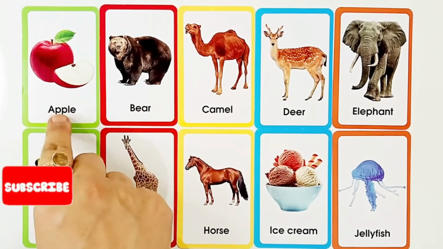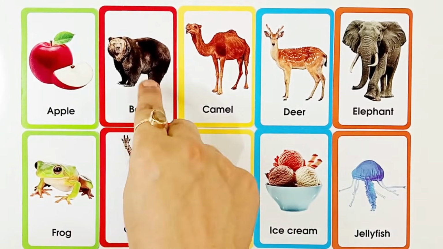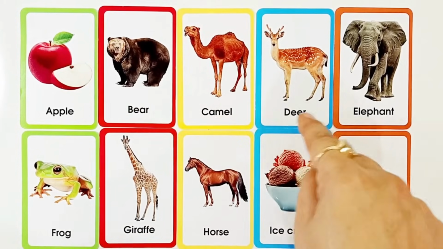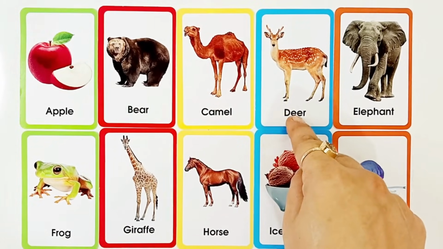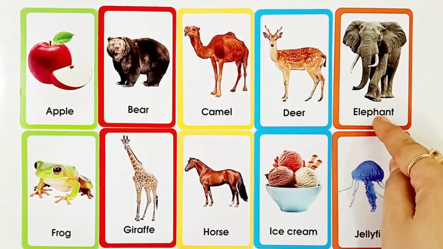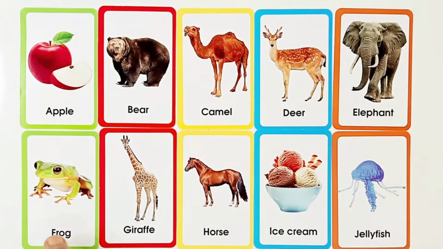A for apple, A-P-P-L-E, apple. This is apple. B for bear, B-E-A-R, bear. Bear is an animal. C for camel, C-A-M-E-L, camel. Camel is also an animal. D for deer, D-E-E-R, deer. This is deer. Deer is an animal. E for elephant, E-L-E-P-H-A-N-T, elephant. This is elephant. Elephant is also an animal.